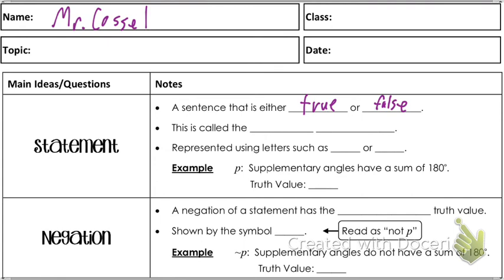Whether something is true or false is called the truth value. It's called the truth value.